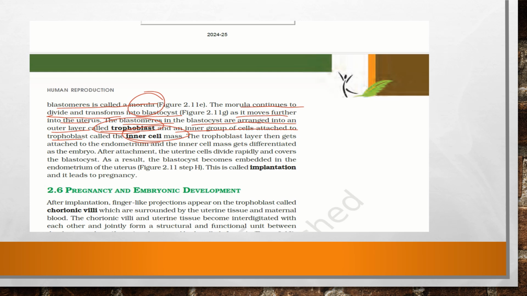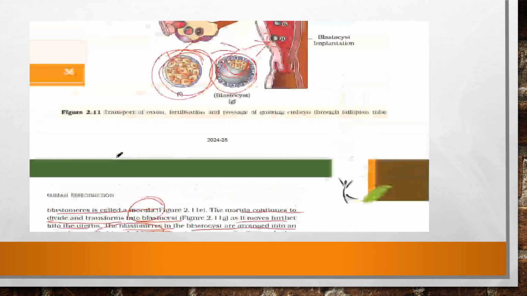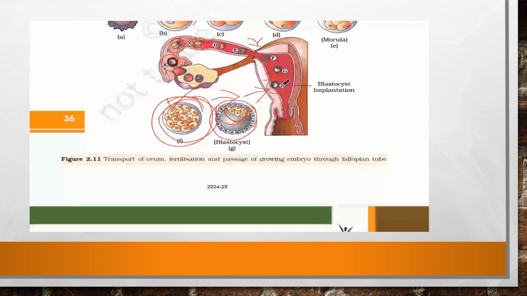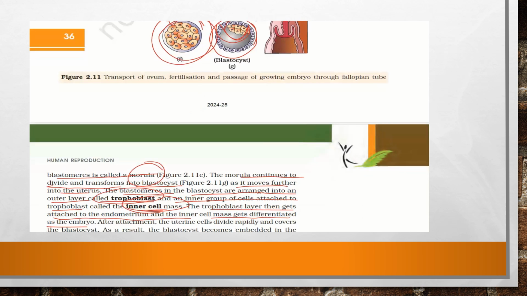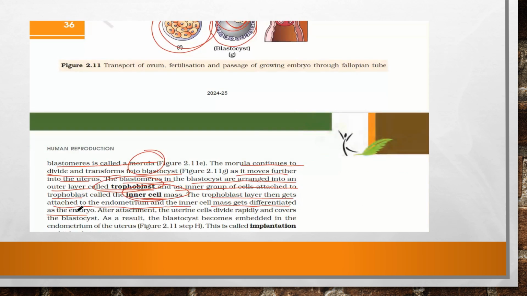Now what is happening? We have said that the outer mass forms the trophoblast, and there is an inner cell mass. The trophoblast layer then gets attached to the endometrium, and the inner mass gets differentiated as an embryo. You can see here, this outer mass is the trophoblast cells, and the inner mass is formed, and both of them get implanted in the uterus. So what happens to the inner mass? The inner mass gets differentiated as an embryo.